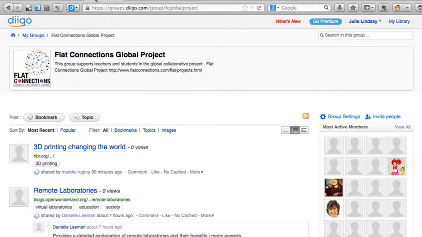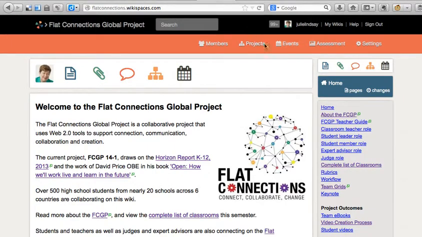The other thing I want to show you is the Wiki. Now this is where you'll be working with the students. This is our new Wiki, newly born. You do need to join Wiki Spaces to access all of the features of the Wiki that you'll need to be an expert advisor. So you'll notice that I'm logged into Wiki Spaces. I'm also a member of this Wiki. You will also need to be a member of the Wiki.